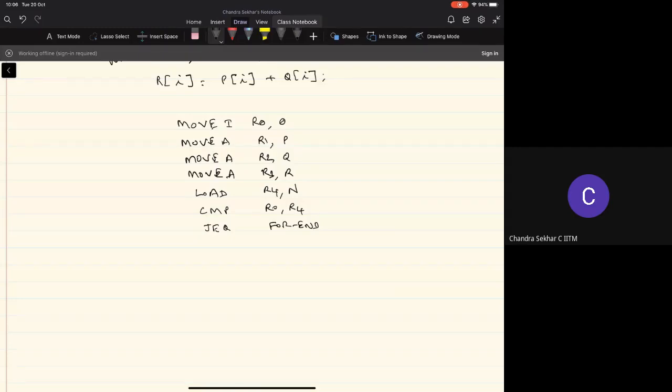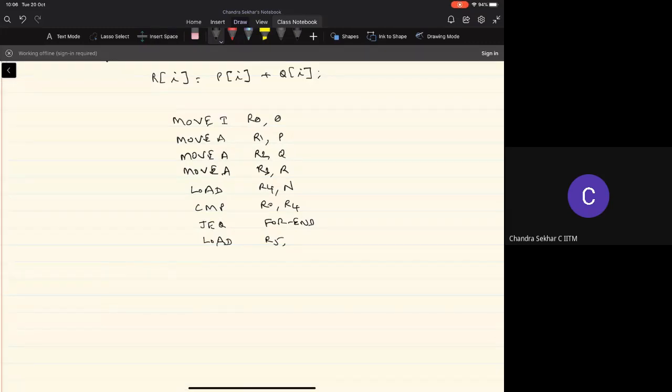Then within the body of the for loop, we have to get the ith element of the array P, then the ith element of the array Q. So we'll perform a load operation. First, we'll get the ith element of the array P. So again, we can use the addressing mode like what we have seen in the CISC architecture, where we'll have the base address of the array P available in the register R1, and the index is available in the register R0.